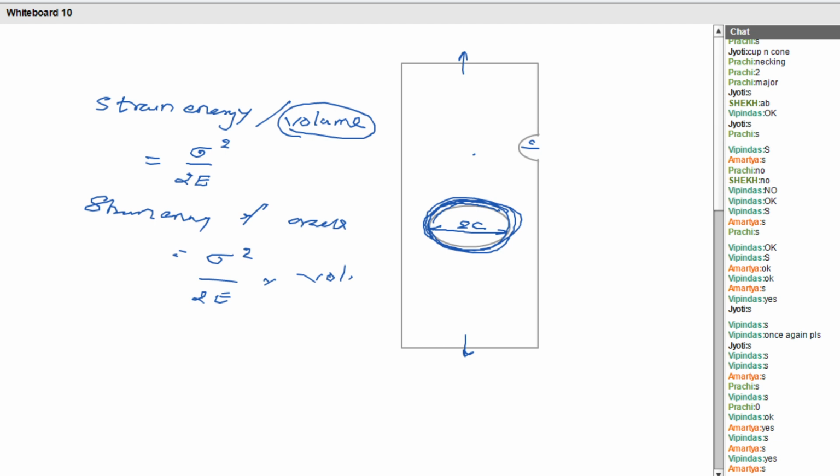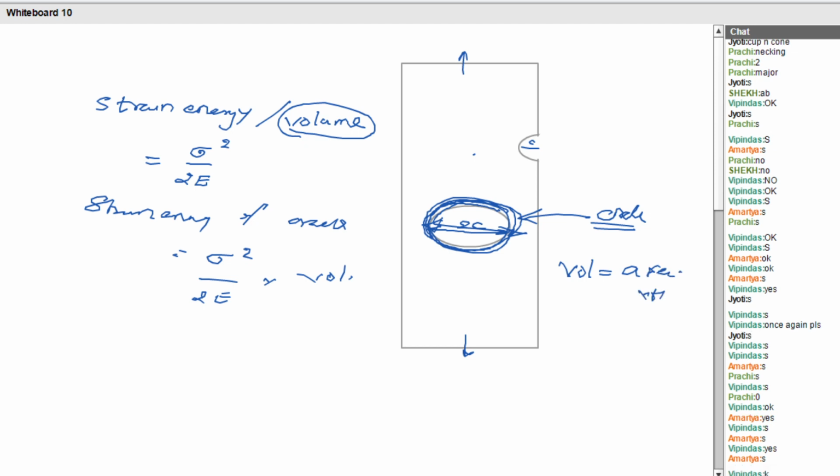Can I say? Then how can I find out the volume there? Consider this ellipse as a circle. So very easily we can find out the area. Volume is equal to area into thickness, isn't it? Or area into height. Fine.